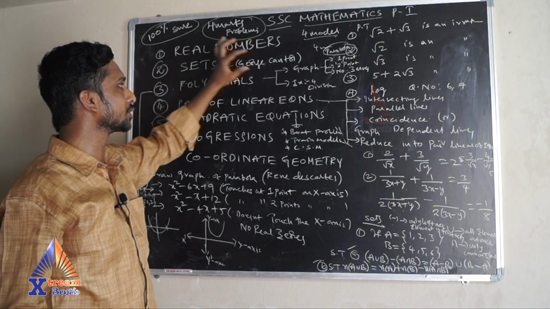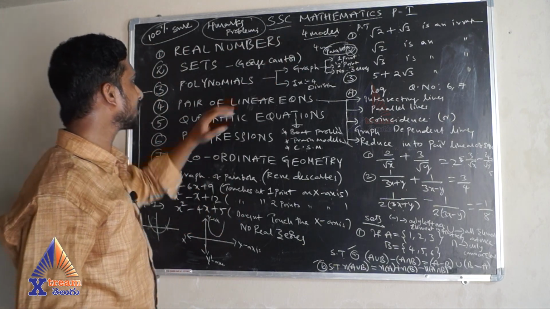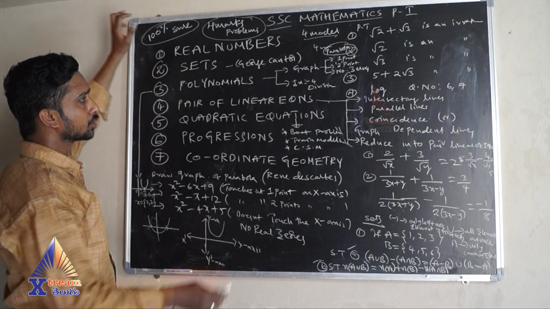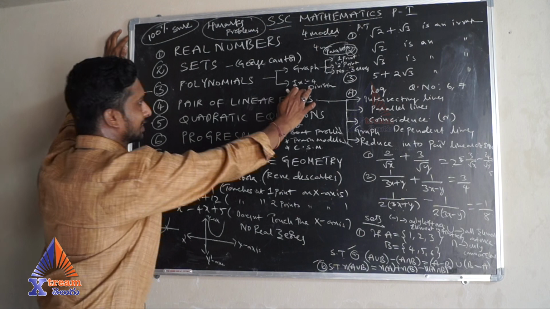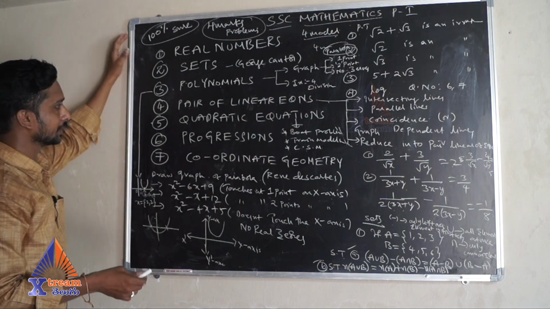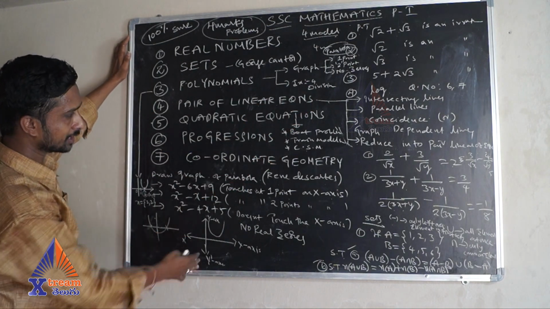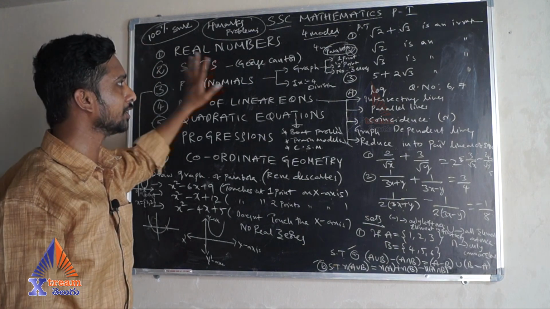In the polynomials you can score 4 marks from the graph. Sometimes they will give 2 questions from the polynomials. So the other model we'll discuss next. Coming to graphs, you can score. Now we'll see the other one.